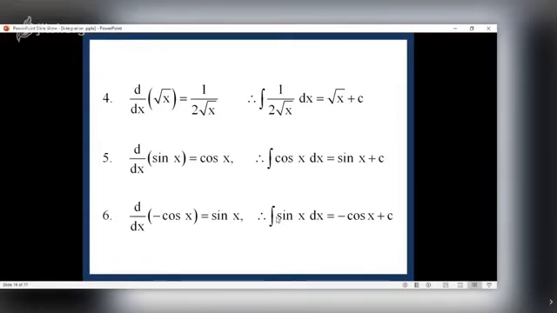What is the derivative of sin x? Cos x. So what is the integral of cos x? Sin x. The derivative of minus cos x is sin x. So what is the integral of sin x? It is minus cos x plus c. Now you may say, why find the derivative of minus cos x? If you find the derivative of cos x, then it is minus sin x. Do we remember results in this fashion, that the integral of minus sin x dx? No, the integral of sin x. So what is the function whose derivative is sin x? That function is minus cos x. So here I have written the integral of sin x dx is minus cos x plus c.